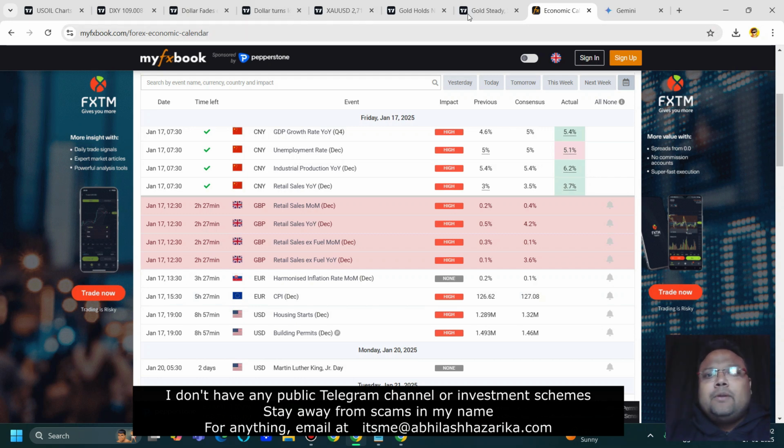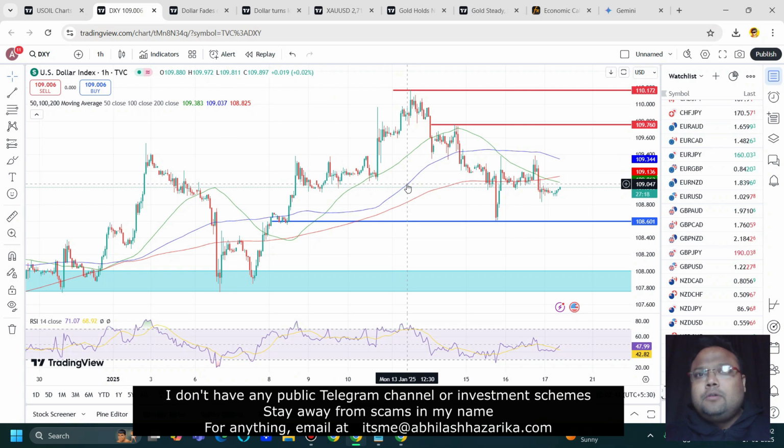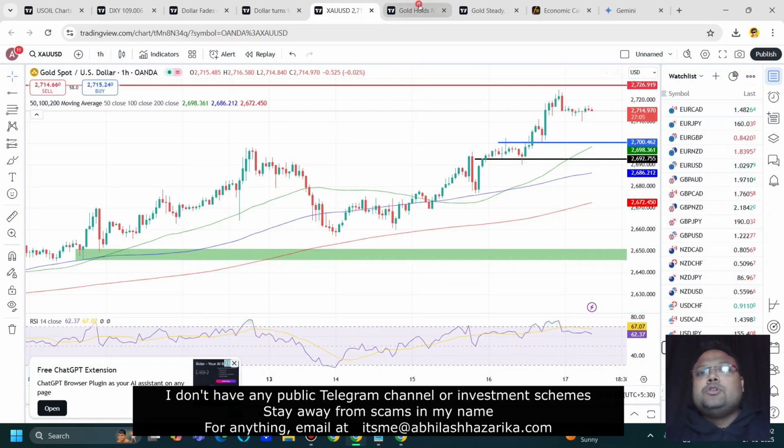And if you look at the market sentiment, we can see gold holds near a 1 month high. Recent US economic data, including cooler than expected core inflation, and retail sales data was a little bit disappointing. Okay, they have lost the high hopes that there will be more than one rate cut, and this is another reason why there is also pressure on the chart of gold. So, cooler than expected inflation report, then retail sales disappointment. Okay, all this brought pressure on the chart of DXY, and this is another reason why we can see upside on the chart of gold.